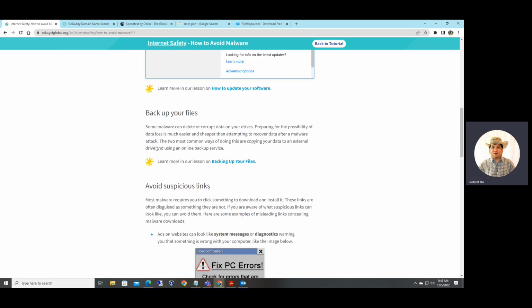What else? Back up your files. This is very important. If you think you cannot afford to lose the information or data, make sure you back up. When I used to work for a company in Los Angeles about 20 years ago, I scheduled the company's server computer to do a regular backup every day at 10 p.m.